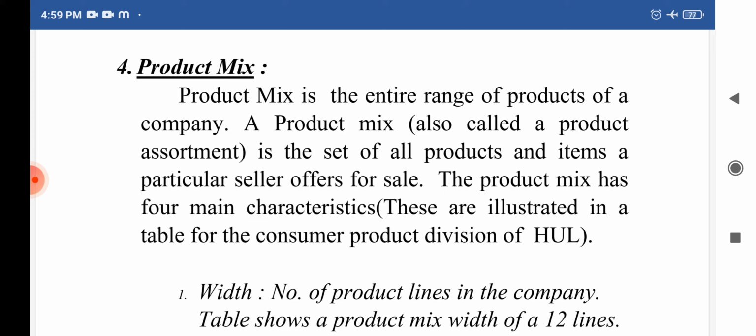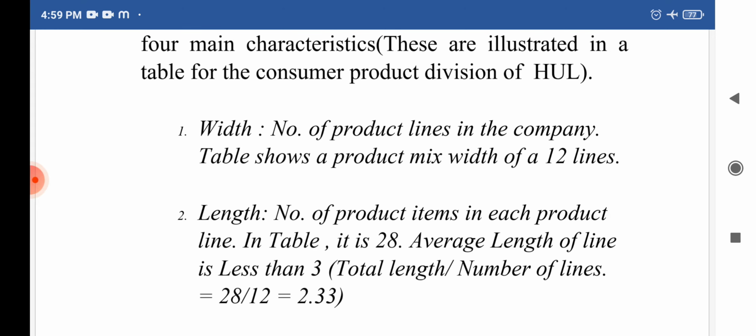And product mix has four important characteristics, and these characteristics here we are going to understand with the example of Hindustan Unilever Limited's product mix. So these characteristics are, first one is product width. Now what is product width? Product width is the number of product lines in the company. Okay, so the number of product lines in a company is called as product width.